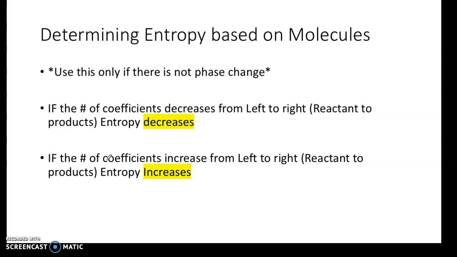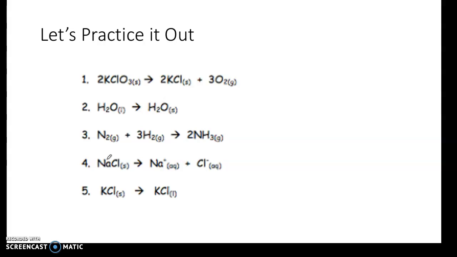That's basically saying the fewer molecules you have, the less entropy you have. Fewer molecules means more order. But if you have more molecules, you have more entropy because they're able to move around more freely. All right. So let's do a couple of practice problems and then you guys are good to go.